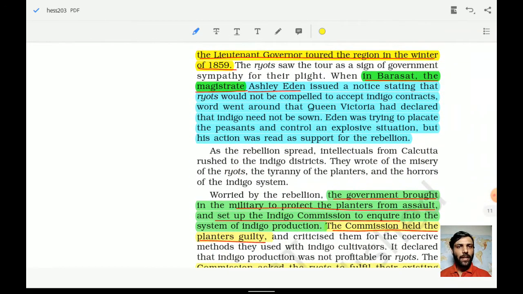So the lieutenant governor toured the region because there was a huge problem. Okay, people revolted. So the lieutenant governor had to tour the region in the winter of 1859.